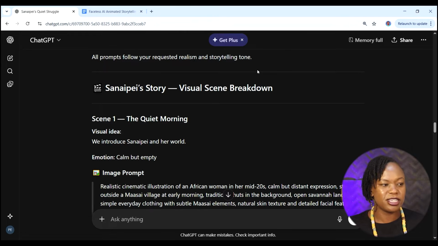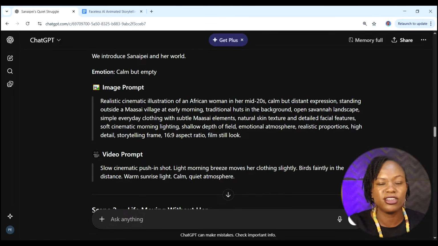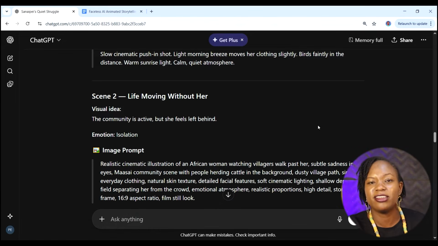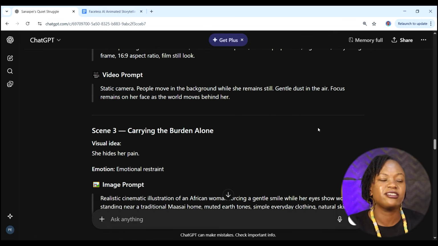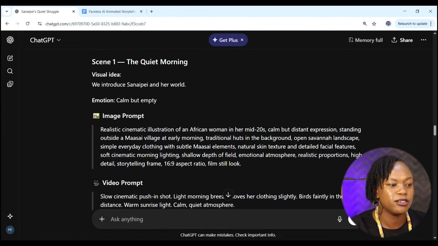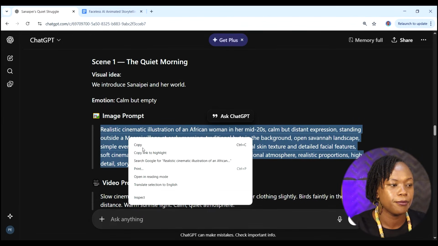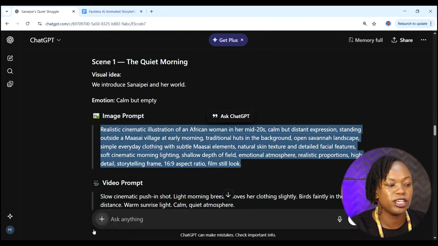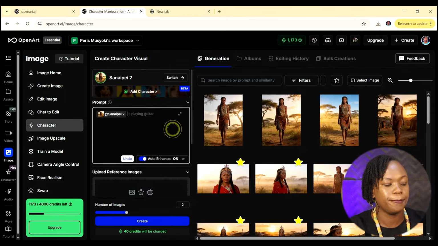We have the first scene, and we also get a visual idea of what is happening. And then we have the image prompt, and we also have a video prompt. And this is replicated for all the different scenes that ChatGPT was able to break my story into. It broke it into 8 scenes. So now what we want to do is to copy the first image prompt, and then we take it back to OpenArt. So we just copy this, and then we are going to take it back to OpenArt here.